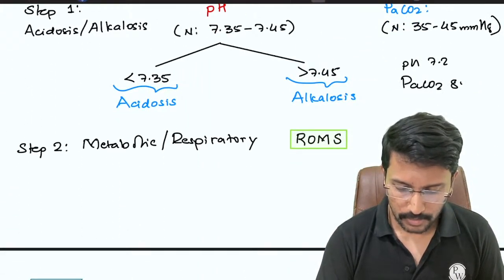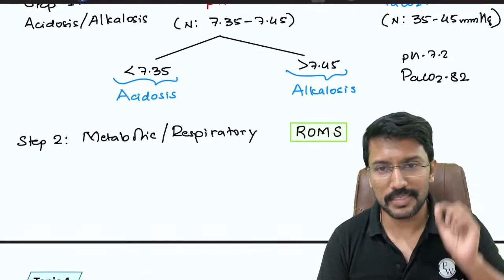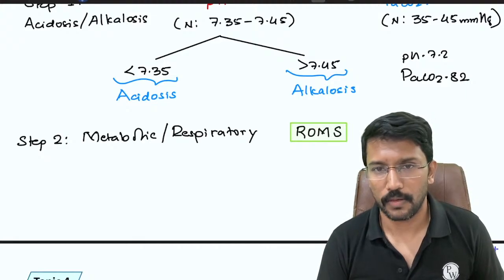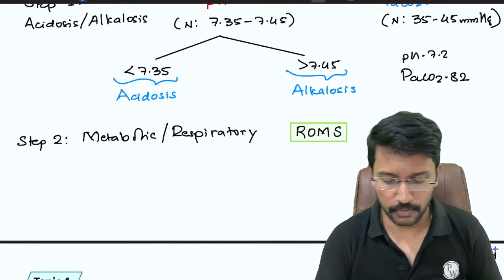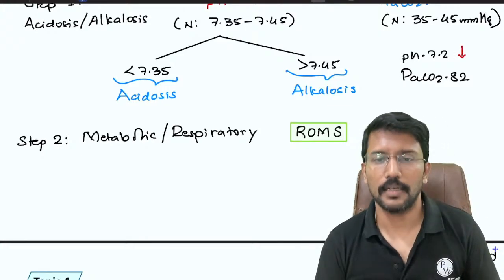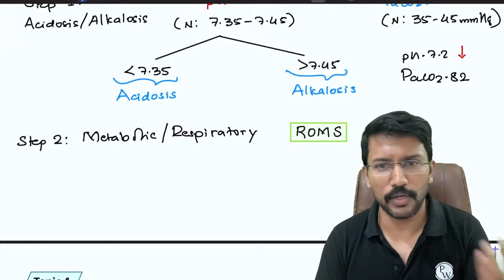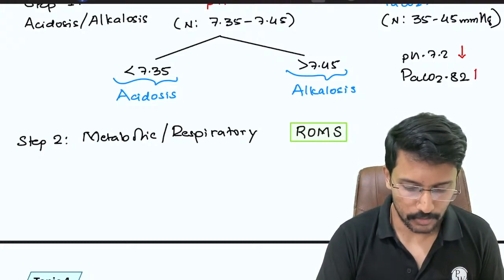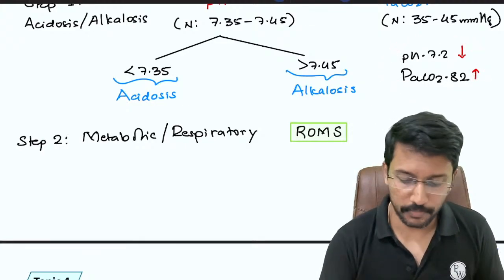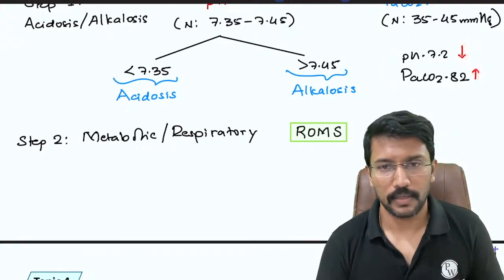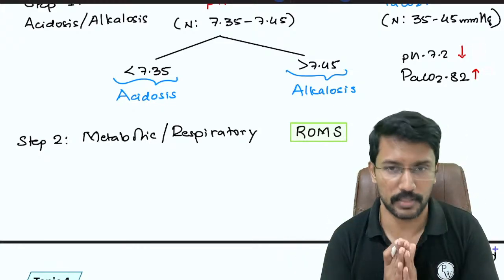In comparison to normal, is this pH decreased or increased? Normal is 7.35 to 7.45, so it is decreased. Compared to normal PaCO2, this PaCO2 is increased. So all you need to do is plot it. Once we plot the directions, we have to see whether they are in the same direction or in the opposite direction.